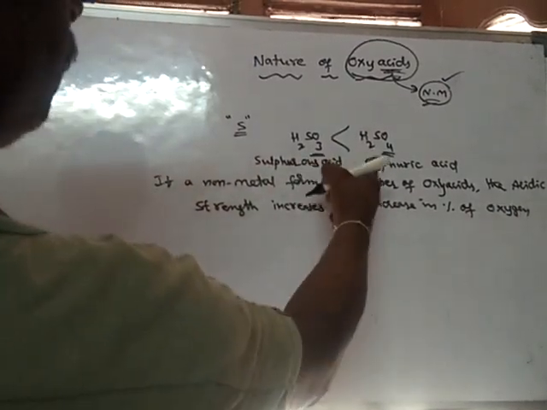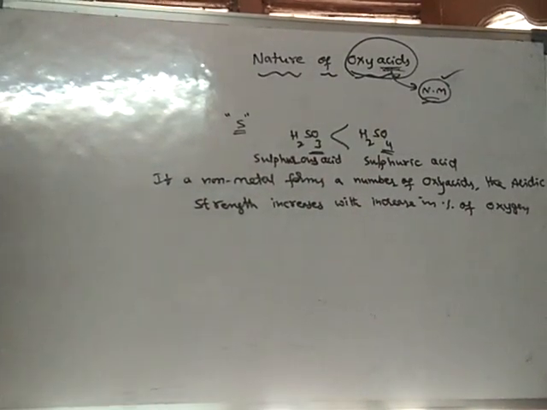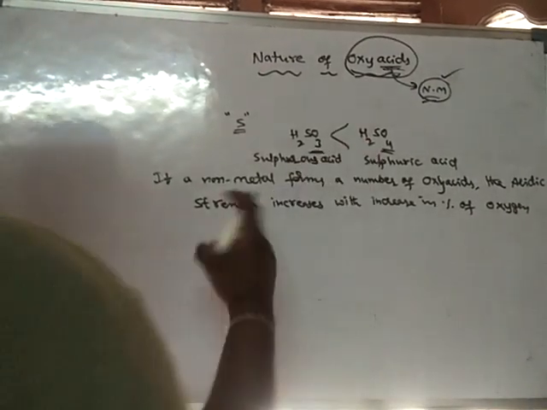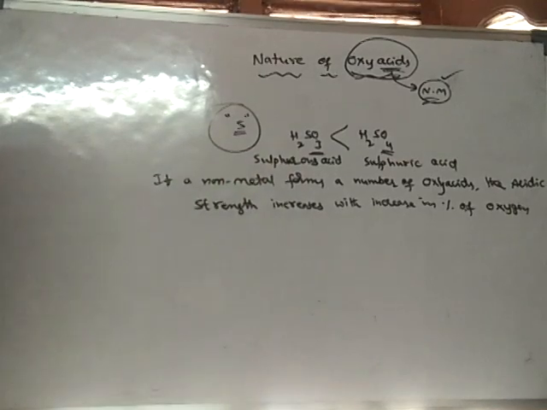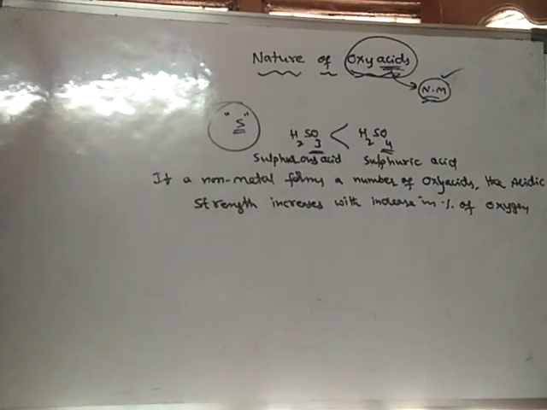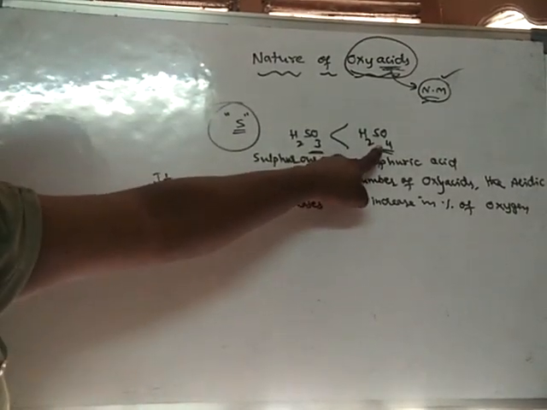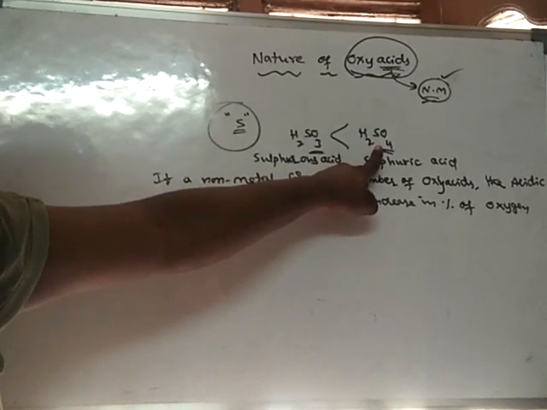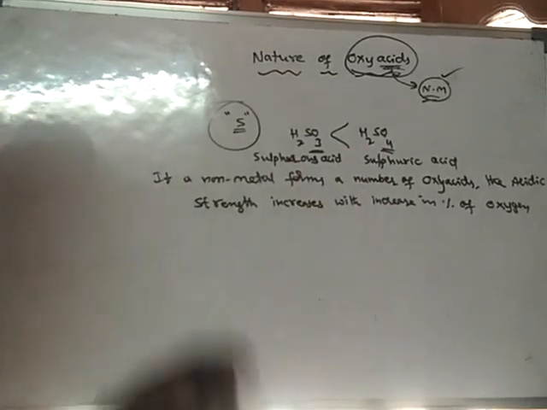Here in sulfuric acid, more percentage of oxygen is present, hence it is stronger than sulfurous acid. These two are acids of the same element, but the percentage of oxygen is more in sulfuric acid, hence it is a stronger acid than the other.